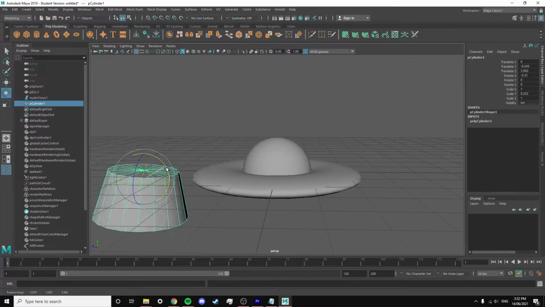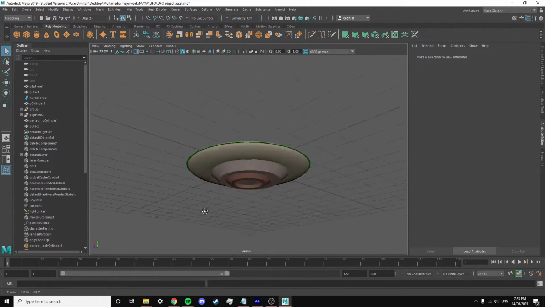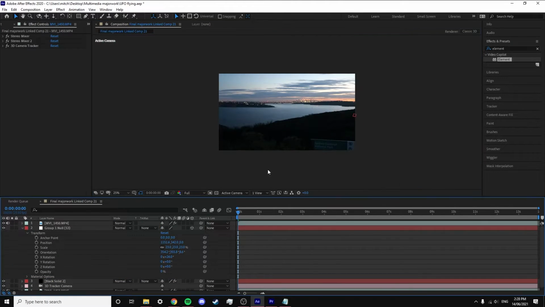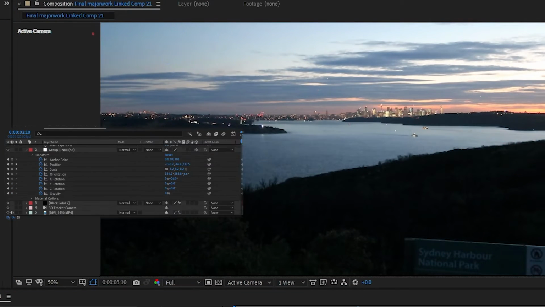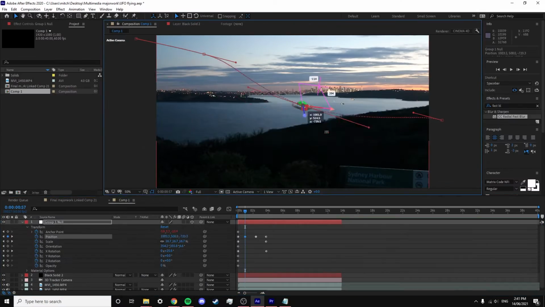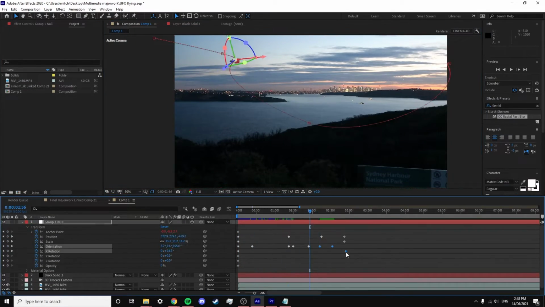Before I could start animating, I first started off by going into Autodesk Maya and modeling the shape of a UFO. I then imported the UFO into Adobe After Effects, textured it, and placed it into the composition. Through testing and repeatedly replaying the animation sequence, I was able to identify that the UFO did not feel realistic due to lack of movement and depth. I developed a solution by manipulating the X, Y, and Z axes at every major movement within the sequence.